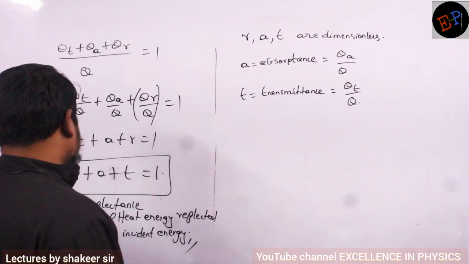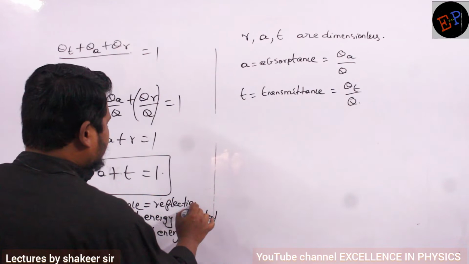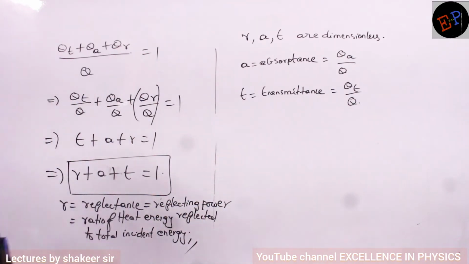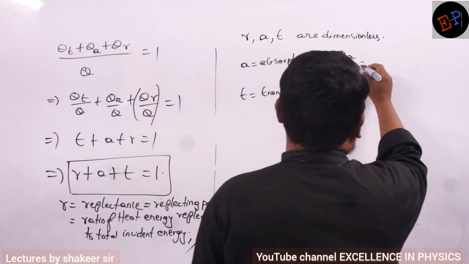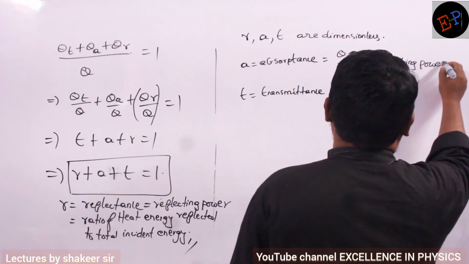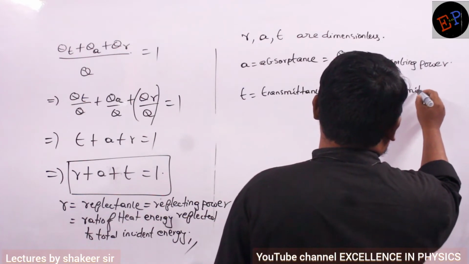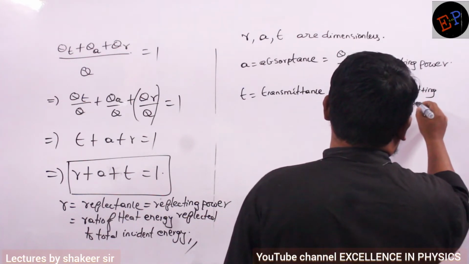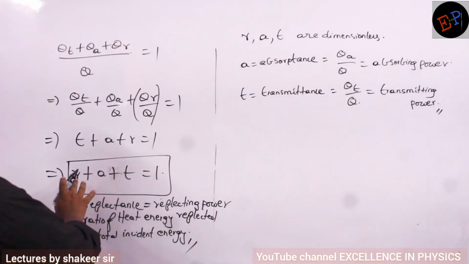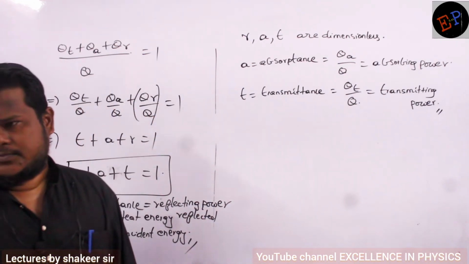So this reflectance is also called reflecting power. Reflectance you can also call reflecting power. Similarly, absorptance you can call absorbing power. And transmittance you can call transmitting power. Understood now what is happening? Clear? And these are the values for total energy reflected and total energy absorbed. Are you able to understand?